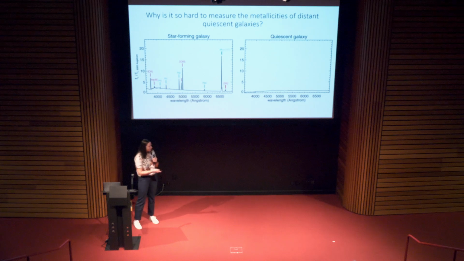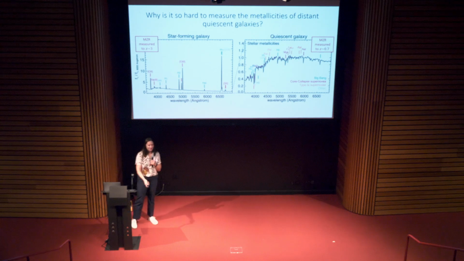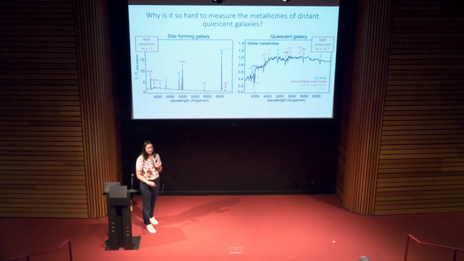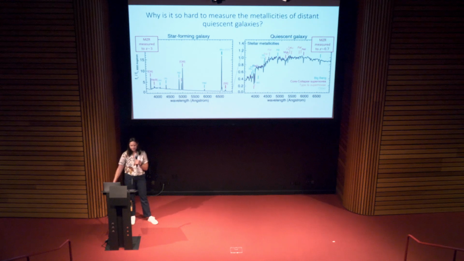The other thing is when we blow up the spectrum, even if we get these amazing spectra, we see that they're really complicated, which is great. We have a lot of information, but it's also hard to model. And for that reason, we've only measured the mass metallicity relation for quiescent galaxies out to a redshift of around 0.7, whereas for star-forming galaxies, it's been measured out to redshifts greater than 3. So we want to learn about these quiescent galaxies.